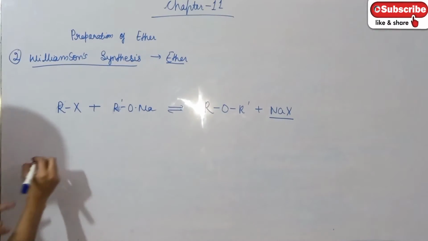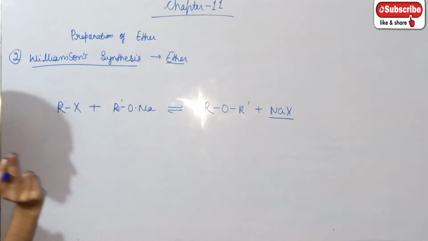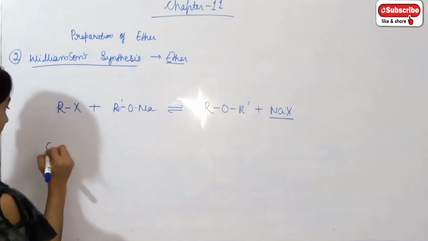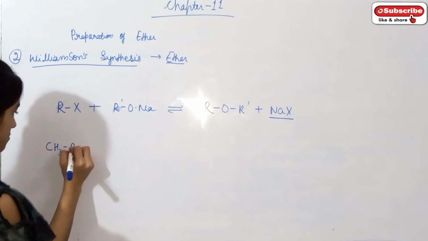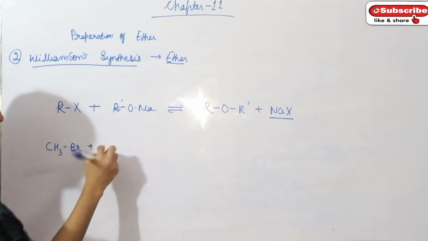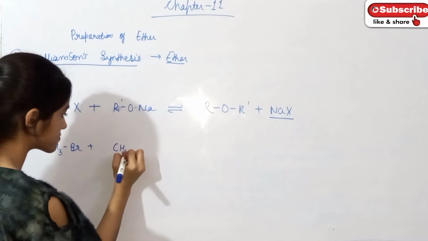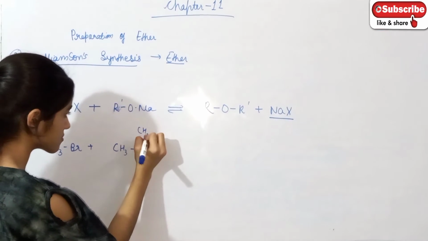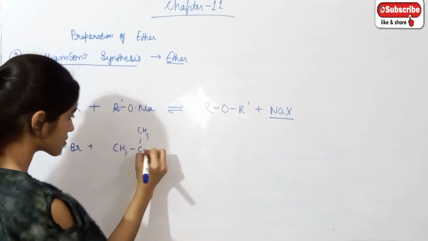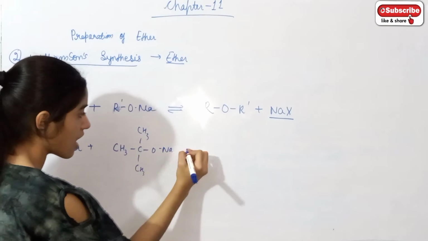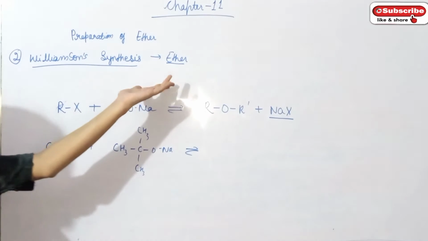So if we take the reaction with primary halide and tertiary alkoxide, it gives a good yield of ether.